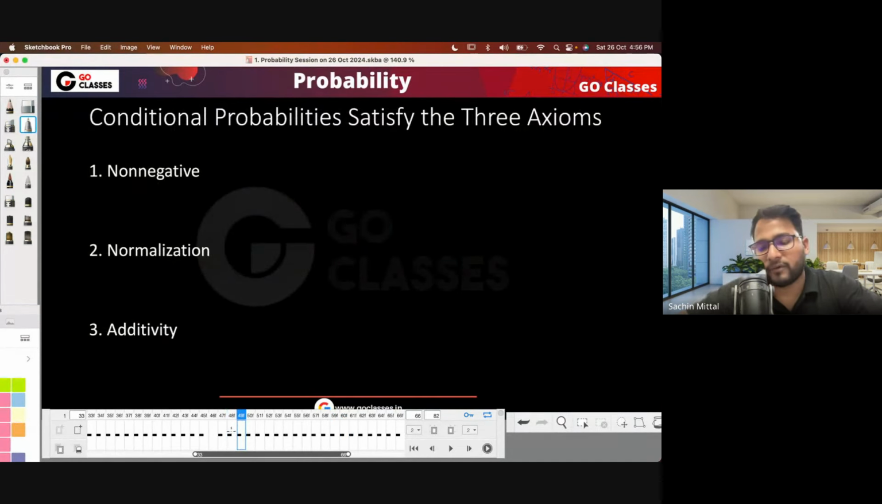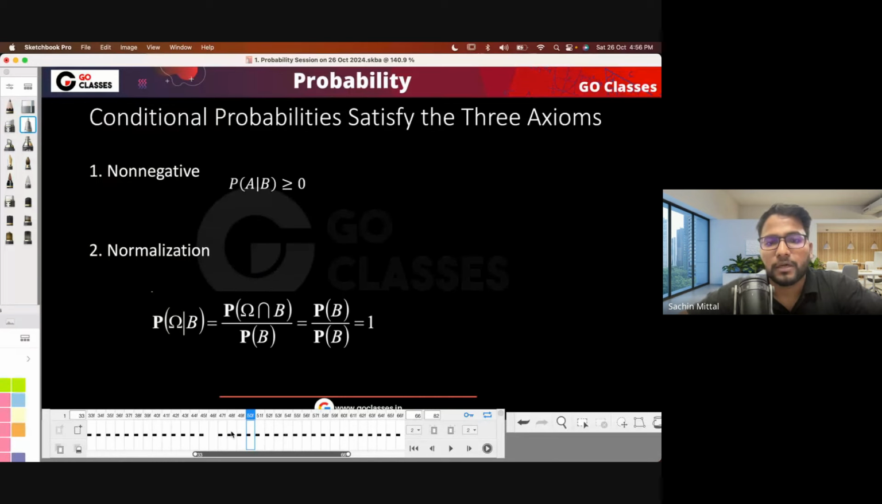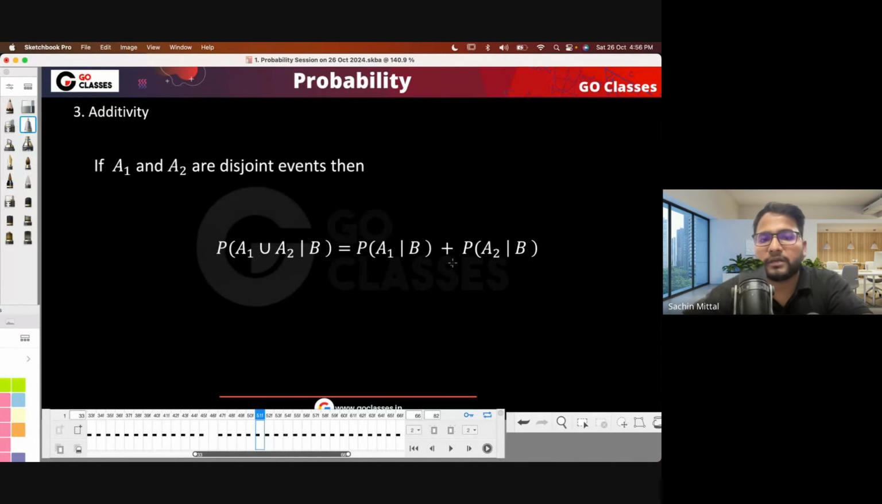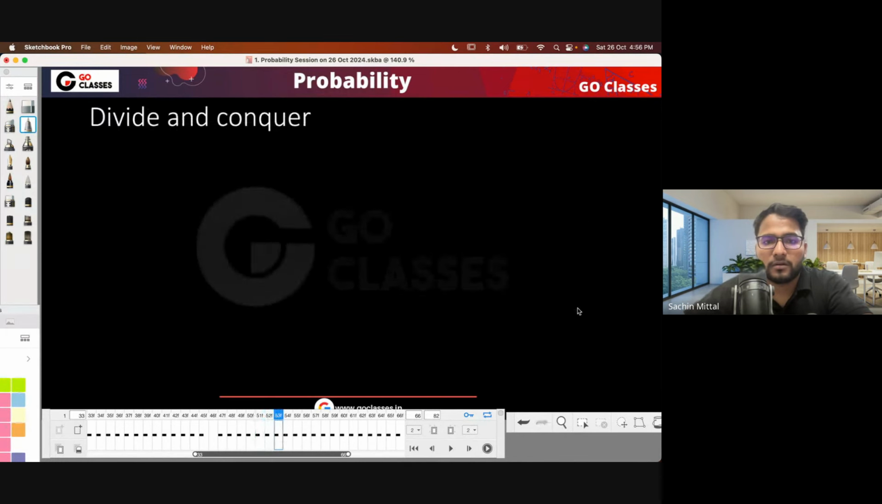Let me first define more of the conditional probability. Basically, in conditional probability, the axioms are the same, in the sense that it also follows non-negativity, normalization, and the additivity rule. Which means if these two are disjoint, then you can just sum this up.